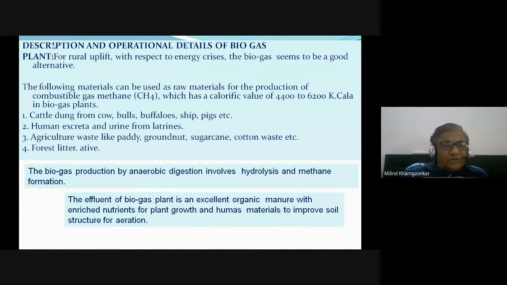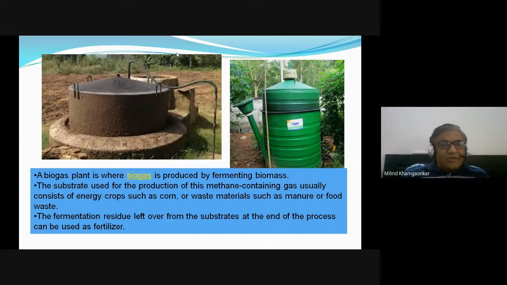Next time we will see, we will take the break here. Next time we will see the details of the biogas plant. We will understand the fundamentals of the biogas plant. Maybe in your area, आपके भी area में होगा, with the help of the cow dung, गोबर से गैस बनाने का plant.